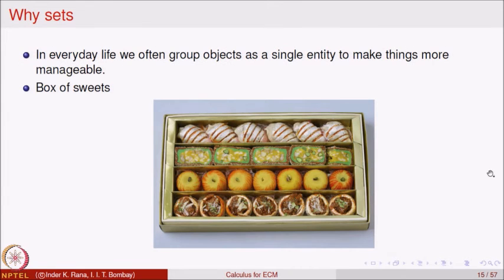For example, we have a box of sweets. There is a box in which there are sweets of different types. To manage these different types of sweets, maybe to gift to somebody, we pack them in a nice box. So, this is a box of sweets. Different things, but the common attribute is they are all sweets and edible.